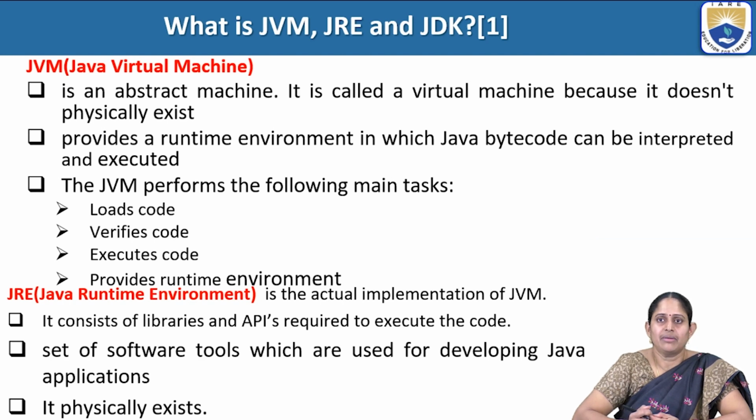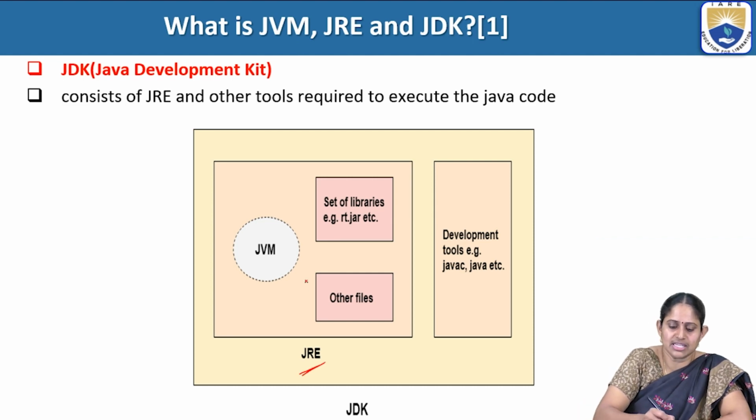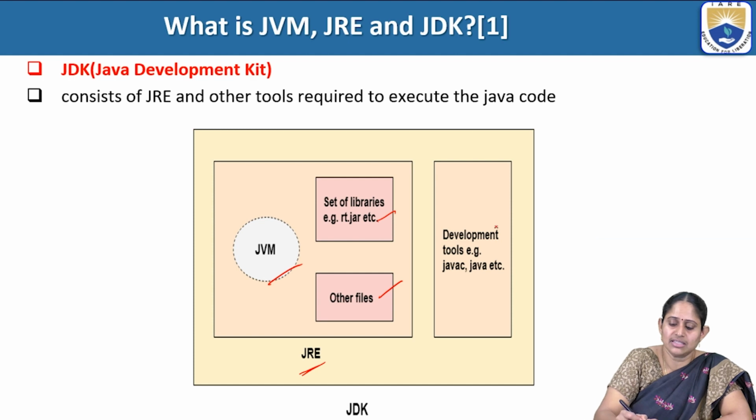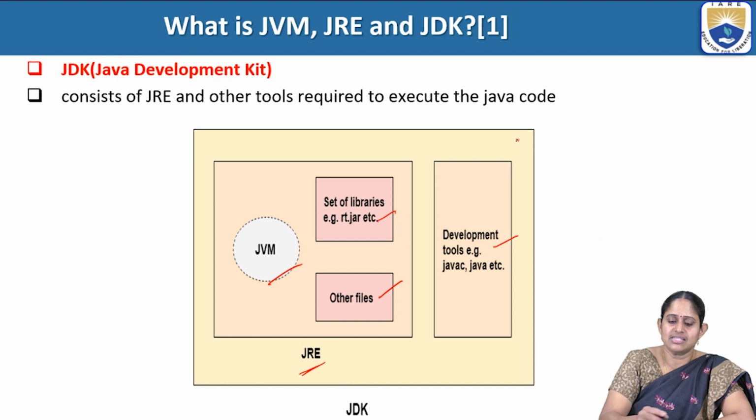The Java runtime environment, or the JRE, is the actual implementation of JVM. It consists of libraries and APIs required to execute code, a set of software tools which are used for developing Java applications, and it physically exists. And the Java Development Kit, or the JDK, is the one which consists of JRE and other tools to execute the Java code. So the JRE contains the JVM and the other libraries and files which are required for the execution of the program, and other tools like javac for compiling and execution are available inside the JDK.